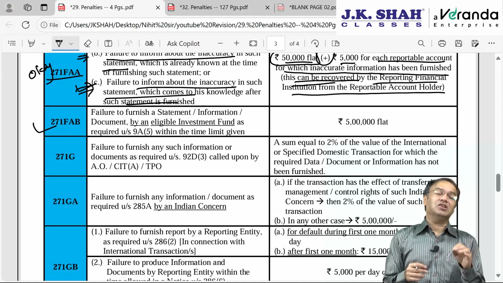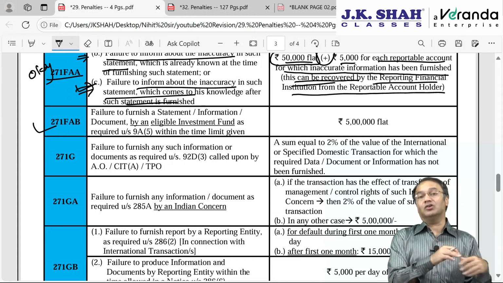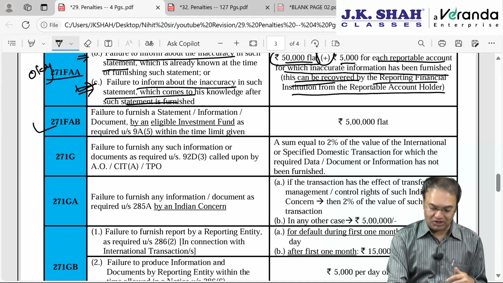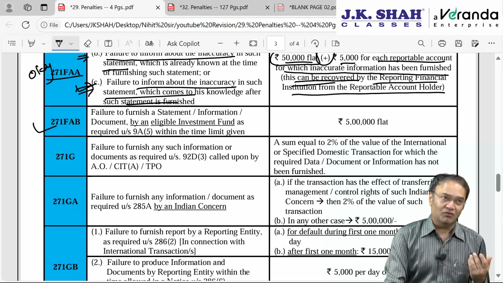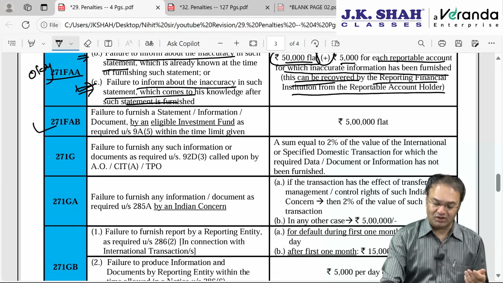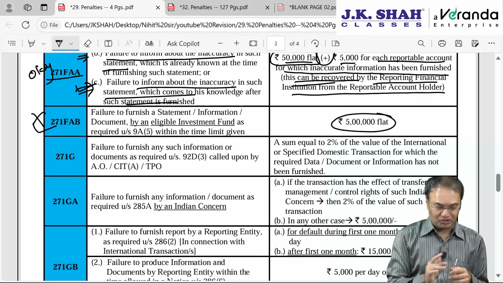Then the fund will be an eligible investment fund. But whether these conditions are satisfied or not, on a yearly basis they will have to furnish some statement. If that statement is not furnished within the time limit given, which is 90 days from the end of the financial year, then a 5 lakh rupee flat penalty is levied. This penalty is unimportant, 271FAB.